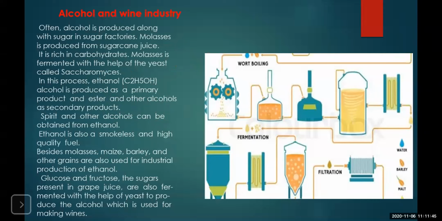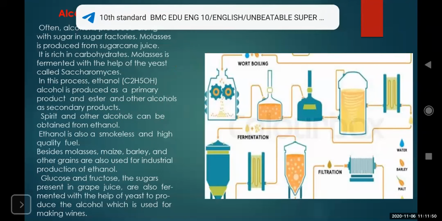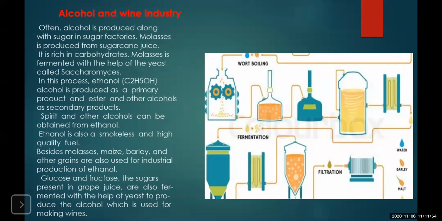Ethanol is also a smokeless and high quality fuel. Besides molasses, maize, barley, and other grains are also used for industrial production of ethanol. Glucose and fructose, the sugars present in grape juice, are also fermented with the help of yeast to produce the alcohol which is used for making wines.